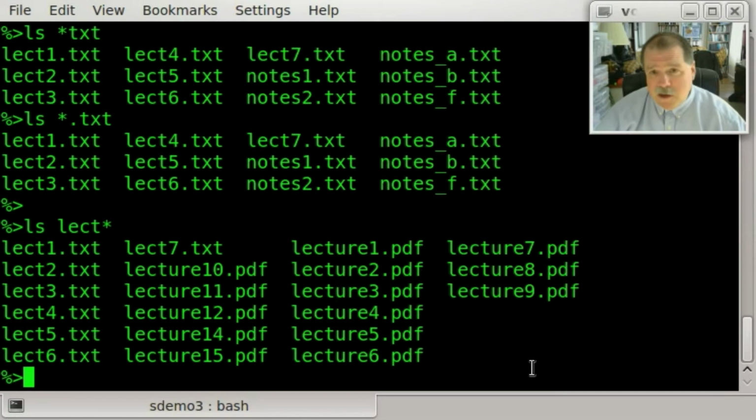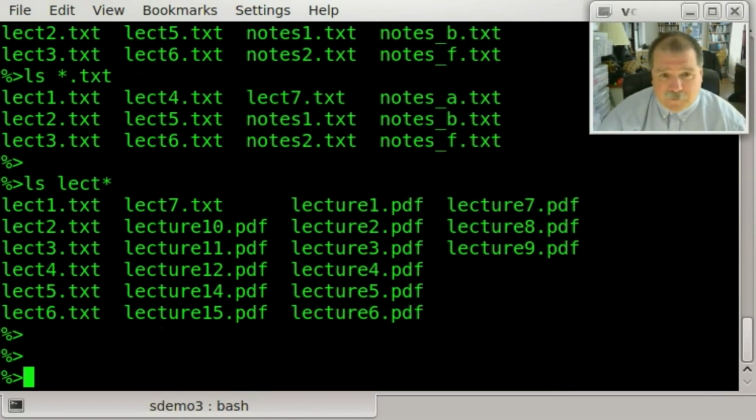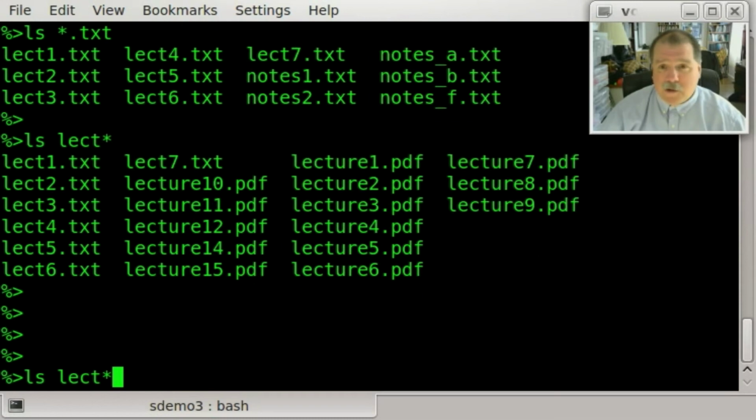So I can use these things at the beginning, middle, and the end of a file name if I want. If I want to, I can use them in multiple places. Let me illustrate this. I can say *3* like this. This will match any file that has a 3 in it anywhere. All right.